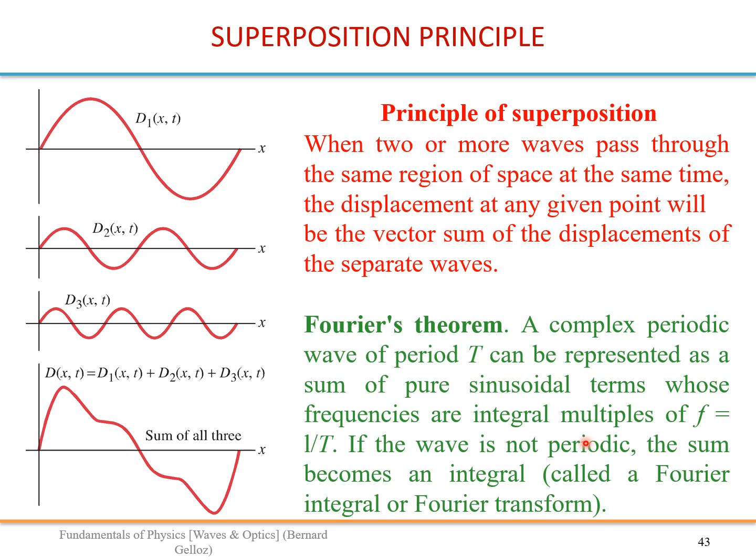If the wave is not periodic, we can still use the Fourier theorem: the sum becomes an integral called the Fourier integral or Fourier transform. This is extremely useful. In fact, it means your wave will be a sum of nice sine waves.